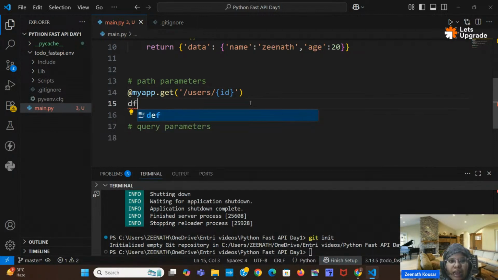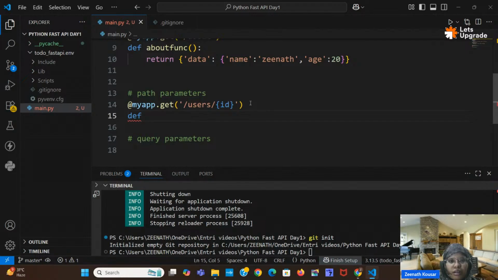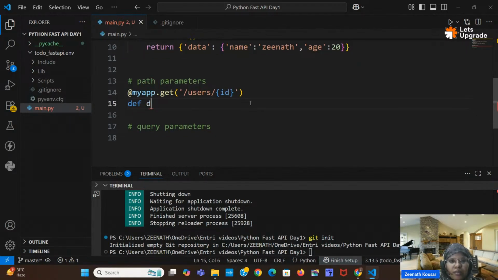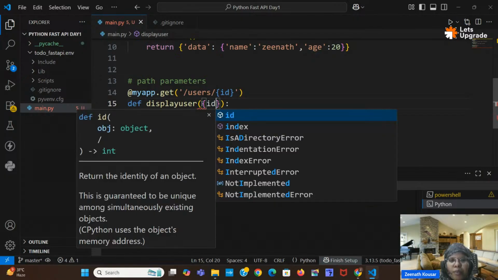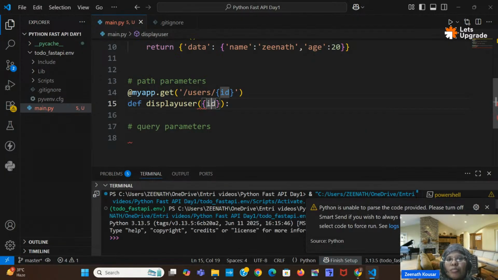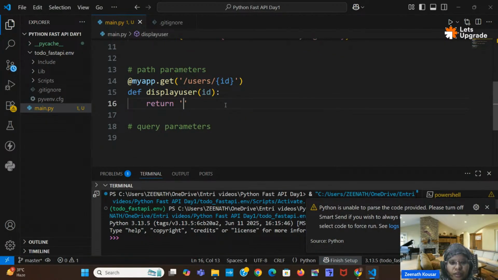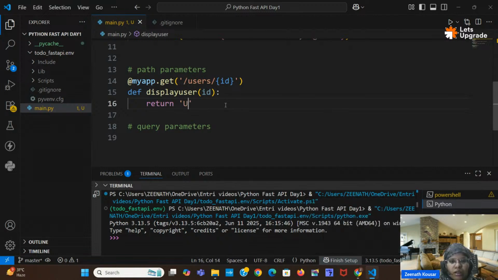Then I will attach one function here, def display_user, and inside this you have to take that particular parameter. This is nothing but a path parameter. Instead of curly braces, you can directly return, say, "user with id equal to id is displayed".